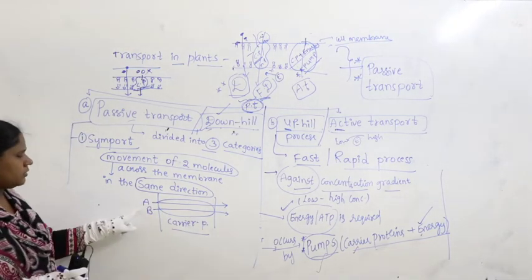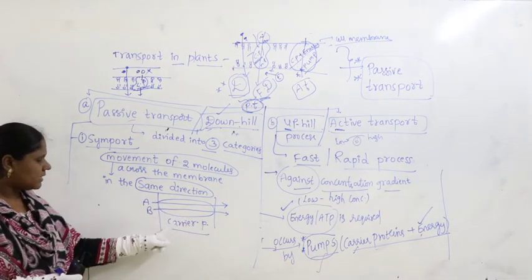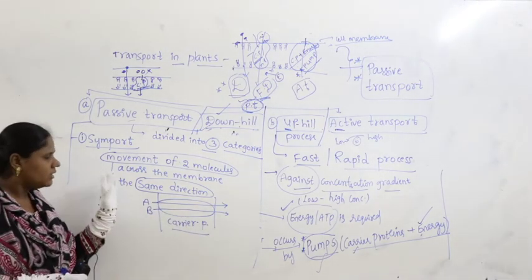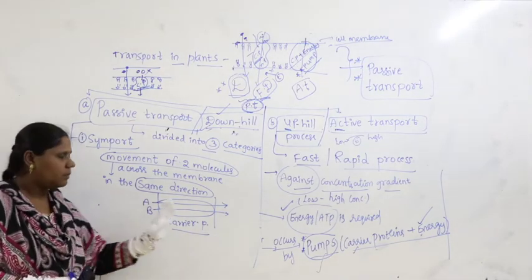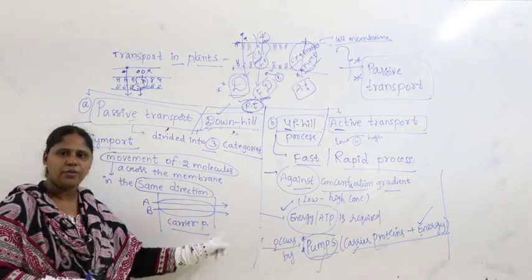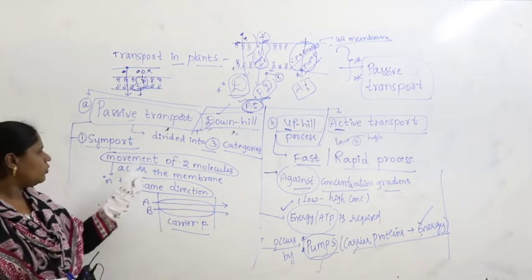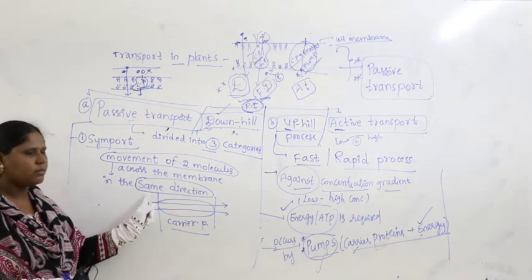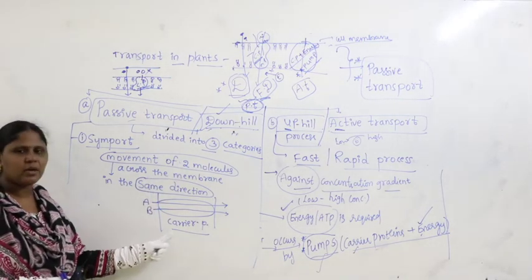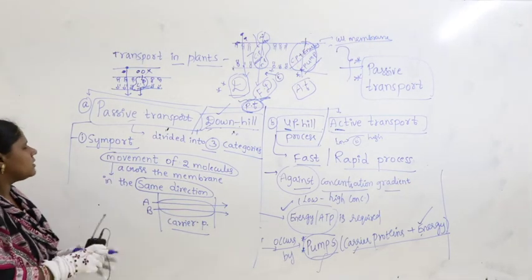The 2 molecules are moving across the membrane by the same carrier protein in the same direction, maybe from outside to inside, or from inside to outside. When 2 molecules move in the same direction by the same carrier protein across the membrane, it's called symport.